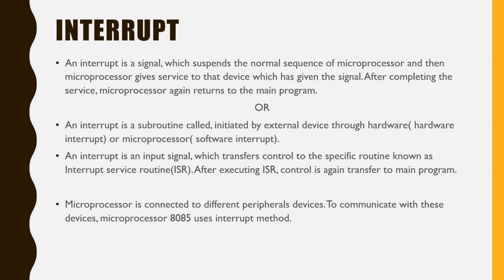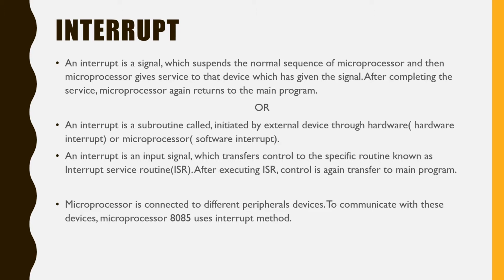Now, this slide gives you a definition of an interrupt. First, an interrupt is a signal which suspends the normal sequence of the microprocessor, and then the microprocessor gives service to that device which has given the signal. After completing the service, the microprocessor again returns to the main program.